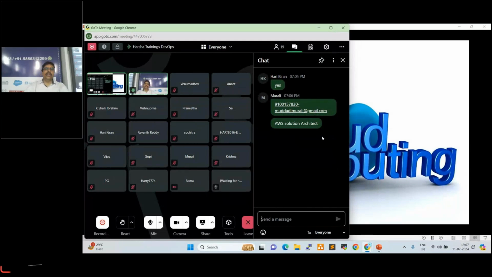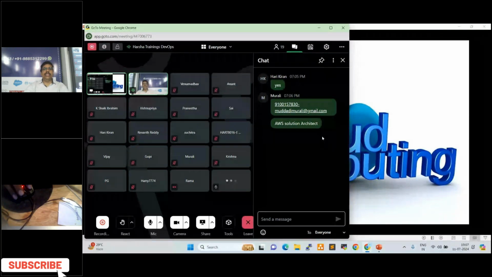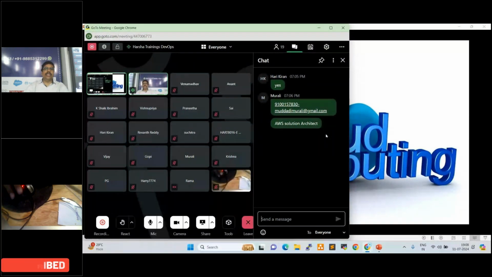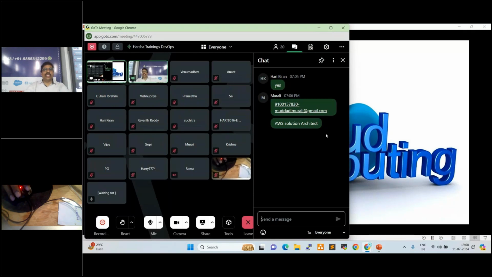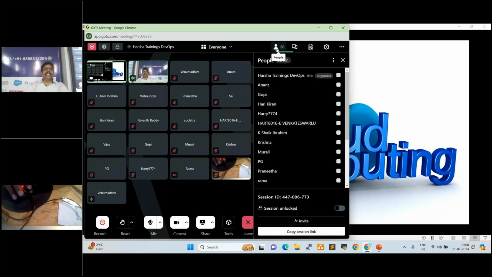Along with that, I'm handling DevOps tools and projects, which are Kubernetes, Docker, Ansible, Terraform, and also Grafana, Prometheus, Git, Jenkins. I have very good experience on these tools. I'm working as a solution architect. Let's get started.